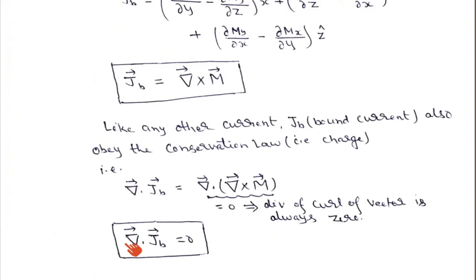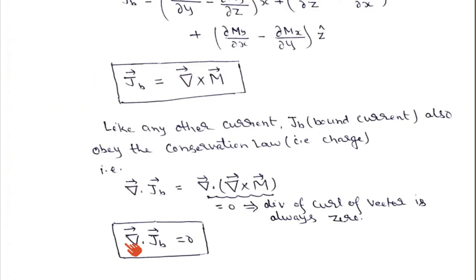So in this lecture, we covered the physical interpretation of bound currents in a magnetized object. We have learned that if the magnetization is uniform, then the net volume bound current density, del cross M or JB, will be equal to 0, and there will only be a net surface current.